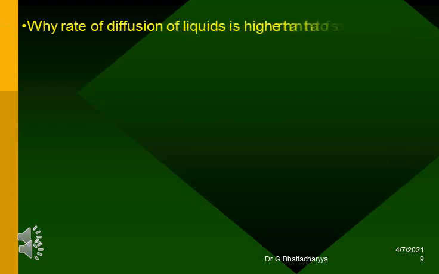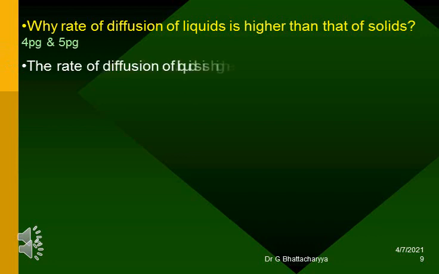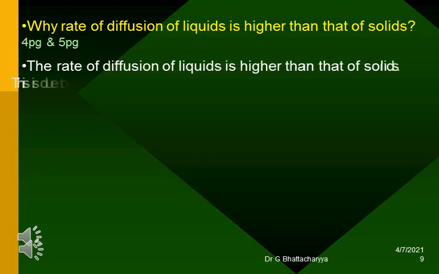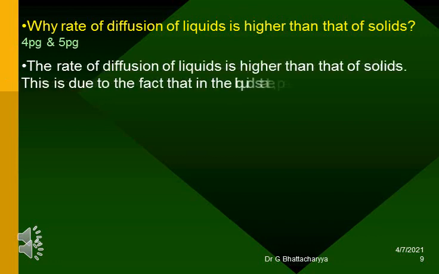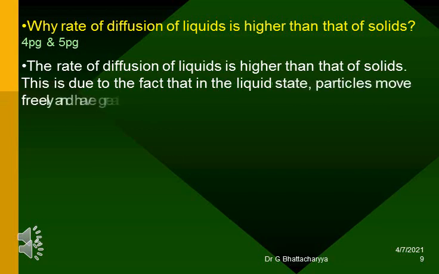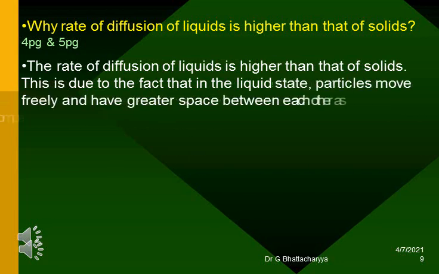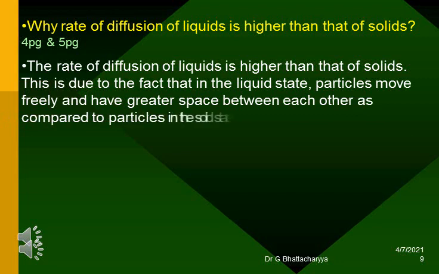Why is the rate of diffusion of liquids higher than that of solids? The rate of diffusion of liquids is higher than that of solids. This is due to the fact that in the liquid state, particles move freely and have greater space between each other as compared to particles in the solid state.